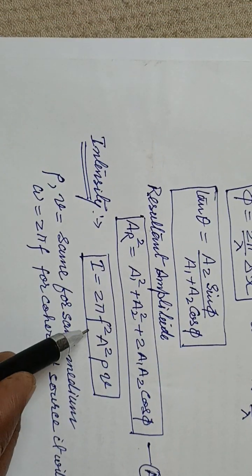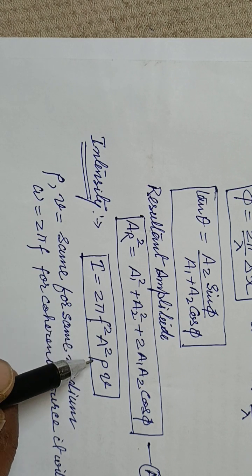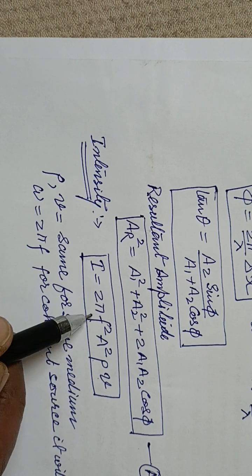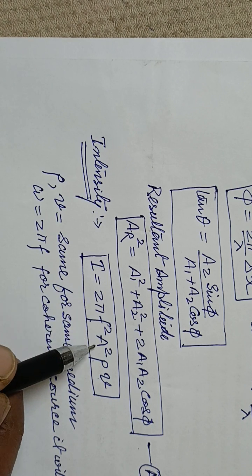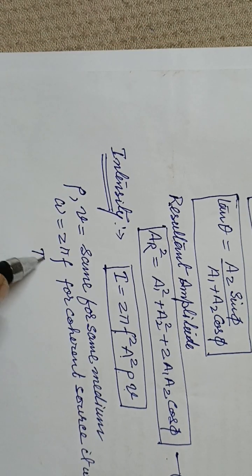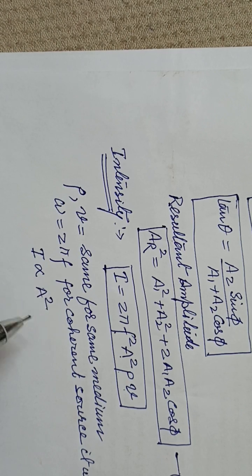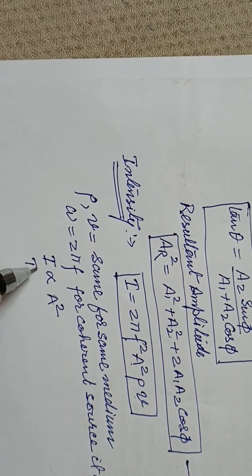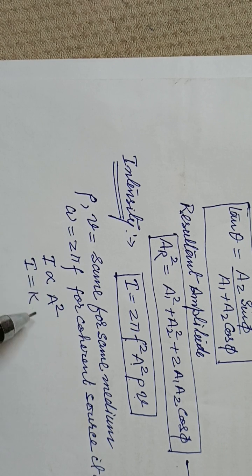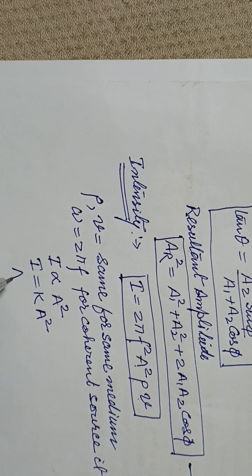So the constant factors are f, rho, v, and 2 pi is already constant. So what is left? Only A, the amplitude, is left. So we can say the intensity is directly proportional to A square. This proportion sign will be replaced, so a constant K is there: I = K A square, that formula you can use.